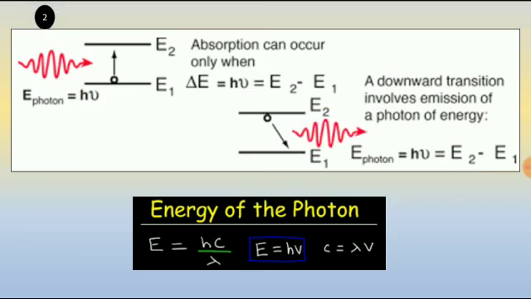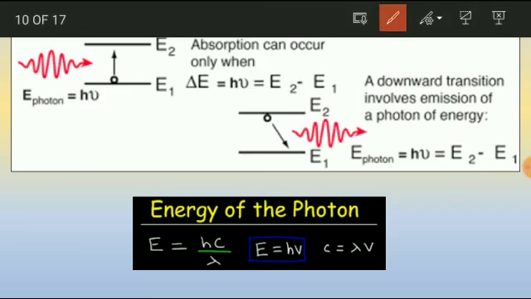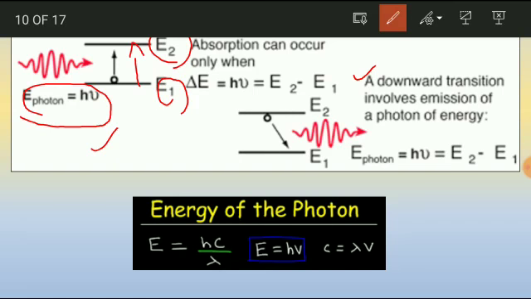Now here comes the second point, a very important point. From the slide you can see the energy level diagram. There are 2 energy level diagrams given. One denotes absorption, the other denotes emission. E1 is the lower energy level and E2 is the higher energy level. Atoms usually stay at the lower energy level. When the atom is irradiated with a photon, it absorbs photons of energy E is equal to h nu, and it moves to the higher energy level. So the absorption of photons takes place in the order E is equal to h nu.